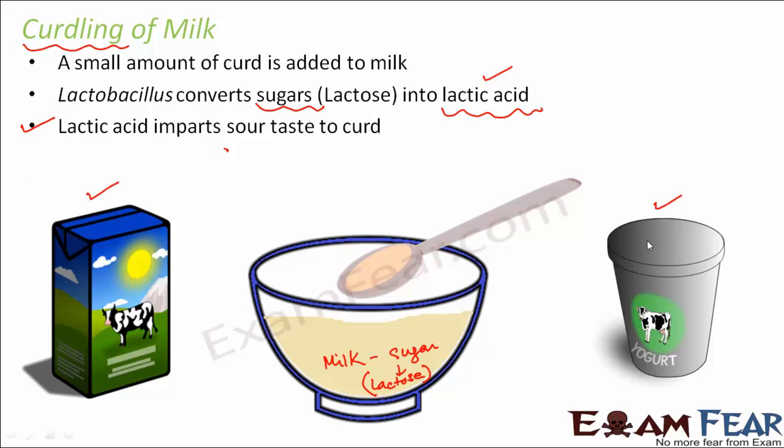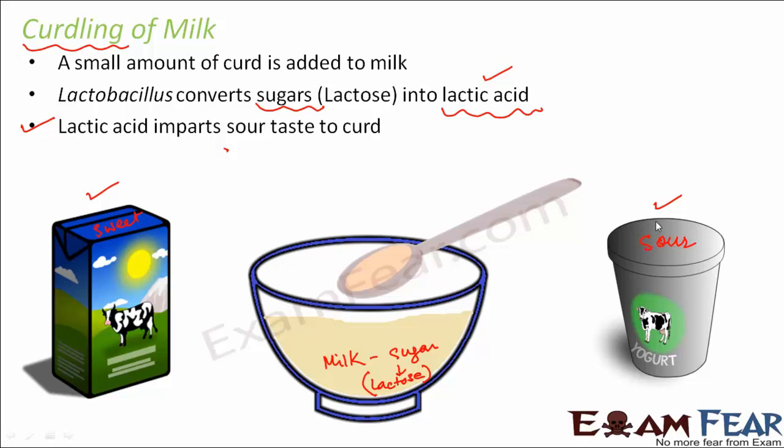So curd is sour in taste, but when you taste milk, it is kind of sweet, right? So milk is sweet due to the presence of sugar, and curd is sour due to the presence of acid. And who converts sugar into acid? Lactobacillus. That is why for curdling to take place, it is extremely important to add a small amount of curd. If you do not add that, you are basically not adding the lactobacillus bacteria. And as long as you do not add this bacteria, the sugars will not get converted into acid, and milk will also not turn into curd.